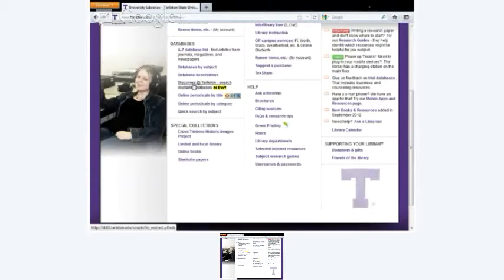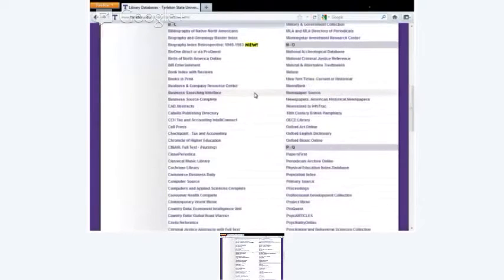Well, let's just go ahead and look at Discovery. We'll just do that, okay? Because this is a new search tool that we have. It's important to remember that Discovery searches across about 85% of our databases, but that means it misses about 15% of our databases. But it's a whole lot better than going to this page and picking them off one by one, because none of us have time for that.